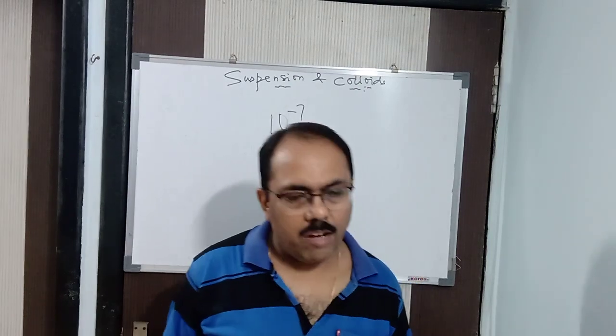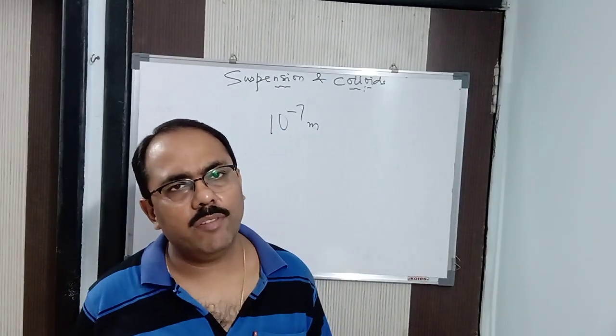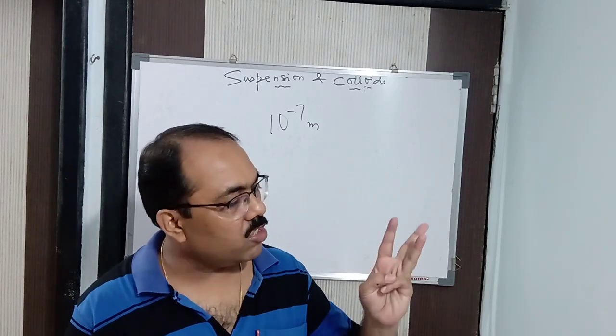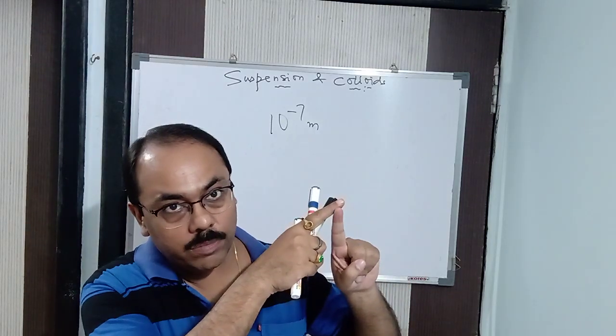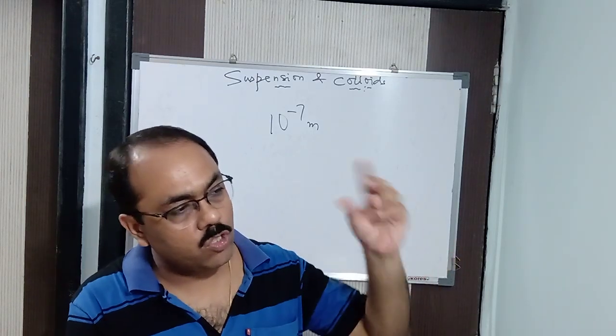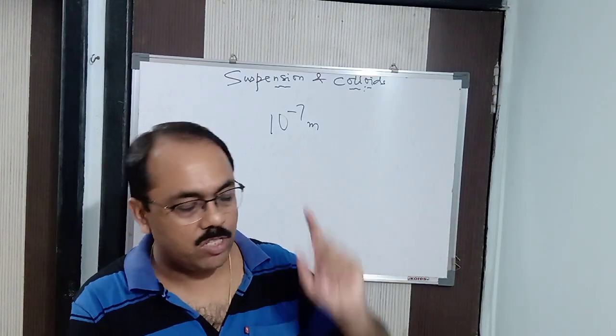Now, basically, here we will see there are three kinds of substances. One is a true solution. Now, what is a true solution? For example, a solution of salt in water, or sugar in water, that's a true solution.